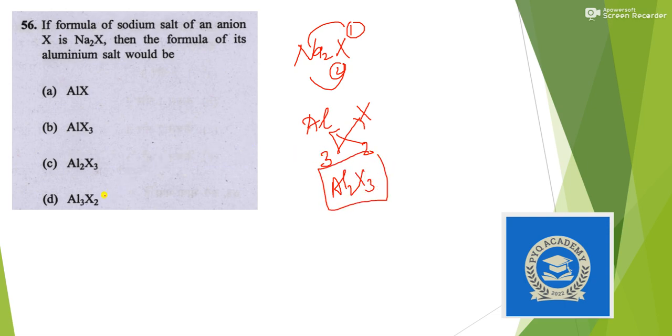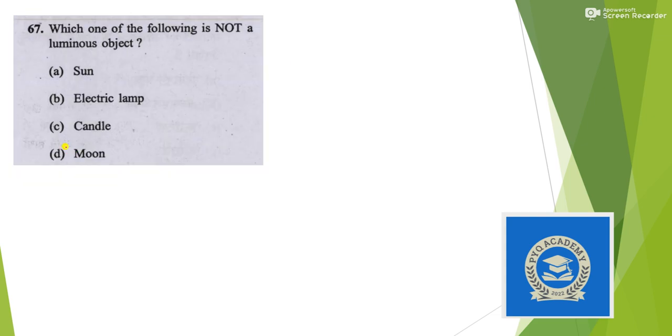So answer is option C. C is the correct answer. Al2X3.